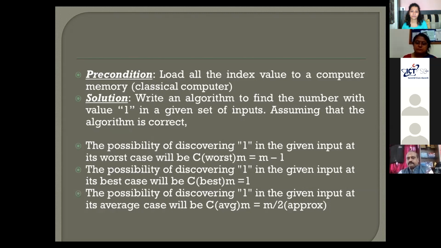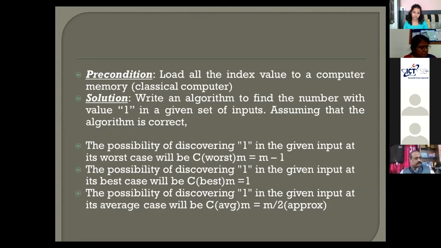If you write some algorithm using classical computing for this type of problem, using some method, maybe divide and conquer, or some other type, or a brute force method, it is going to check all the possible cards and ultimately find it. For the average case, that is m by 2.